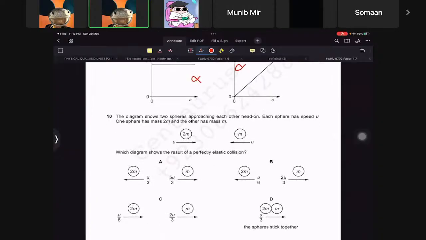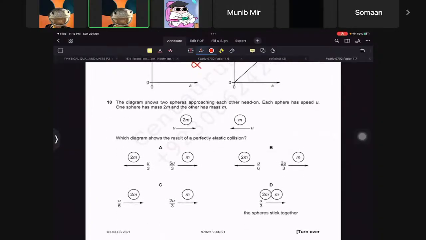Now, two objects approaching each other with masses 2m, it doesn't really matter, it's an elastic collision. So you have to use u1 plus v1 equals u2 plus v2. That's the equation for relative velocities. Let's take this side as positive and this side as negative. In a perfectly elastic collision, I would never check the case where they stick, because when something sticks, it's not an elastic collision at all.